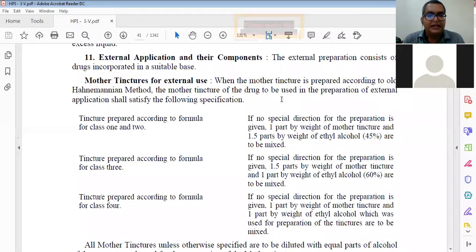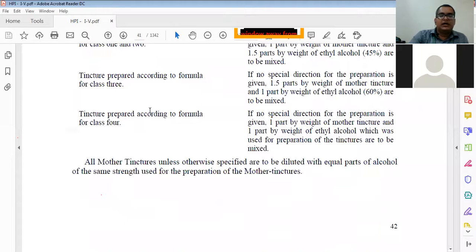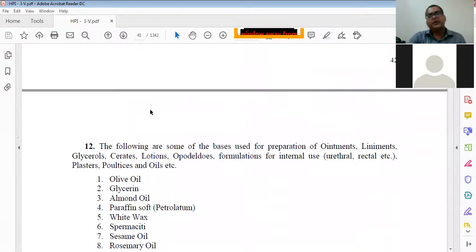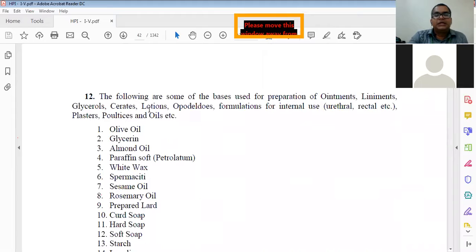Tincture prepared according to the formula for class 3. The different classes are given, and according to the different classes, this is how the mother tinctures are prepared. That is the old method. Then the following are some of the bases used for the preparation of ointment, liniment, lotion, glycerol.